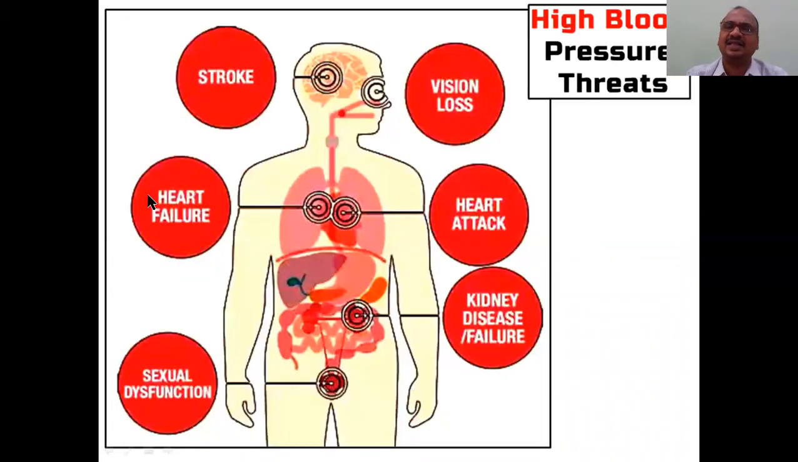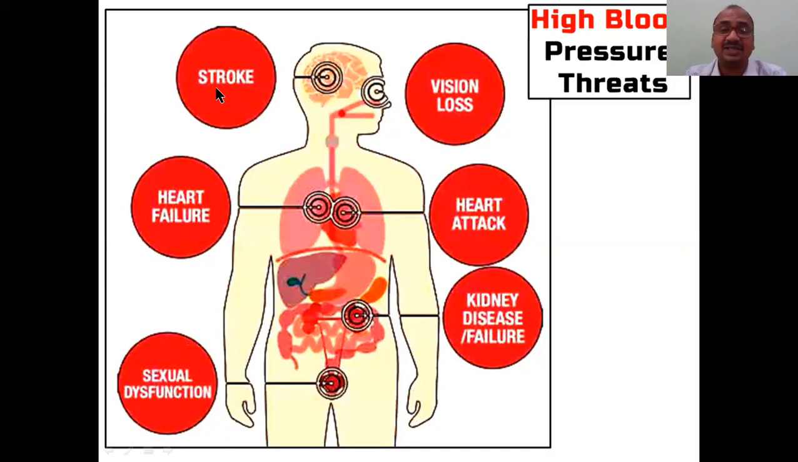The first point to keep in mind about the threats of high blood pressure is that throughout the body, all arteries will be damaged. Number two is stroke. In the brain, wherever there are small blood vessels, like in the heart, especially the coronary blood vessels, and the small arteries in the brain, all these will be damaged.